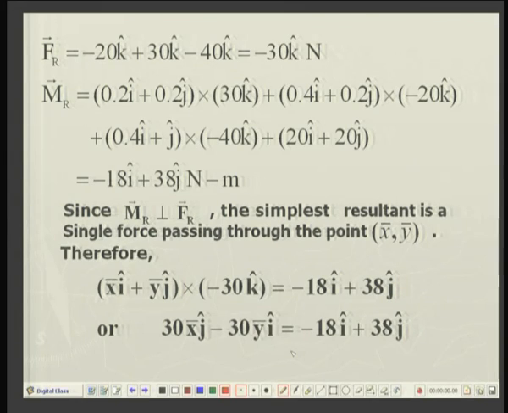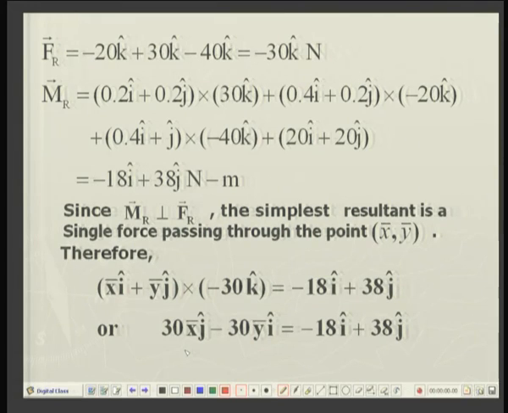So, xi plus yj crossed with the resultant force minus 30k equals the resultant moment Mr, which is minus 18i plus 38j. Carrying out this cross multiplication and simplifying, we have this vector equation: 30 x bar j minus 30 y bar i equals minus 18i plus 38j.